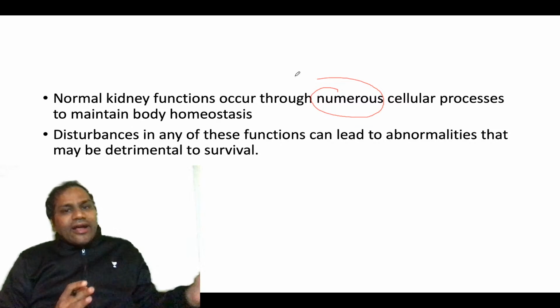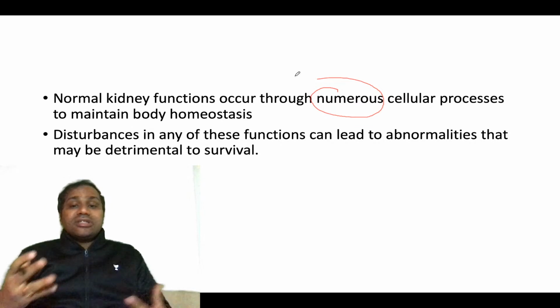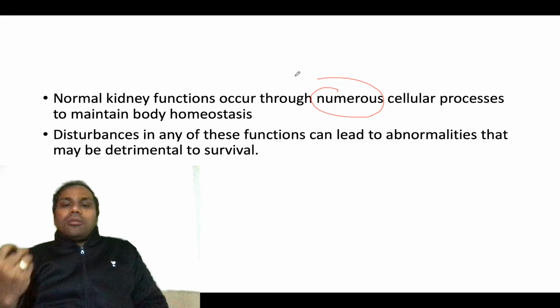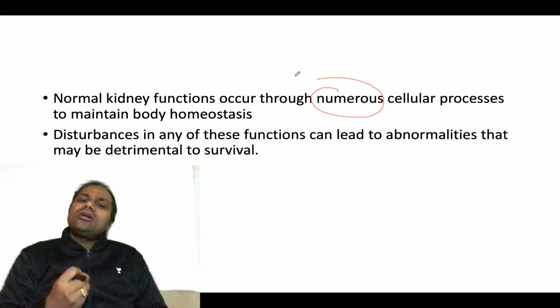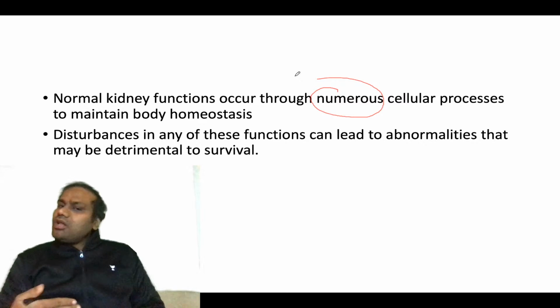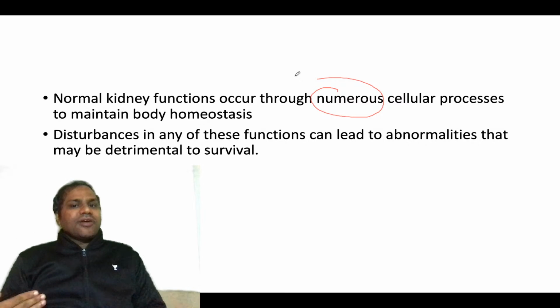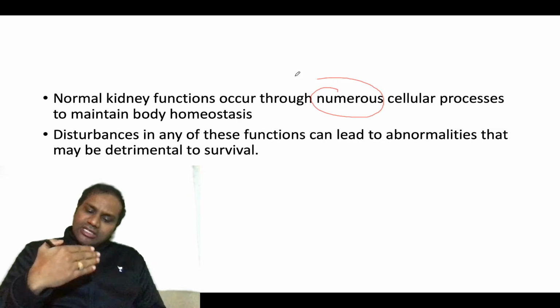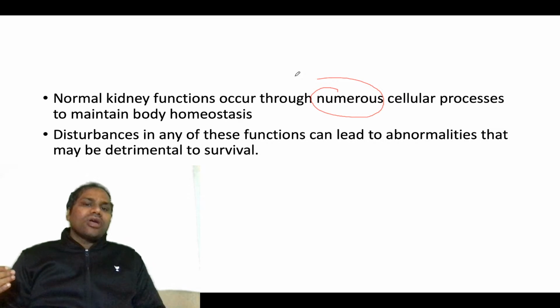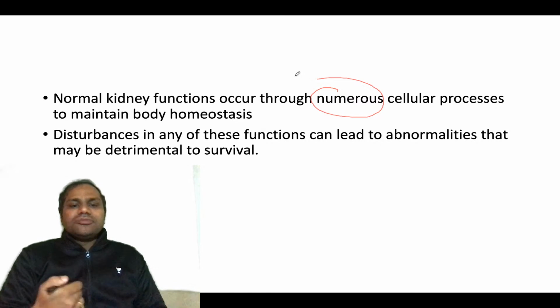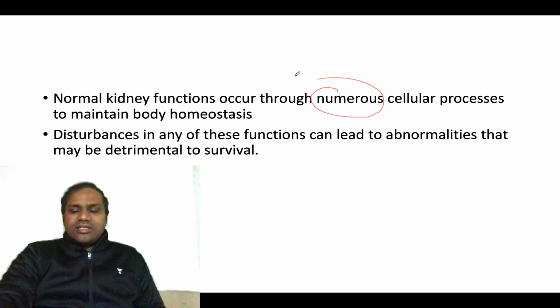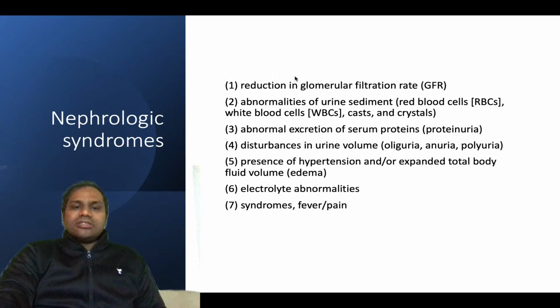There are a lot of feedback mechanisms, and a lot of molecules, hormones or enzymes which help in maintenance of renal blood flow or renal plasma flow, and glomerular filtration. So if there is a problem with any of these steps, then you are going to see renal injury. Disturbance in any function will result in abnormalities, okay.